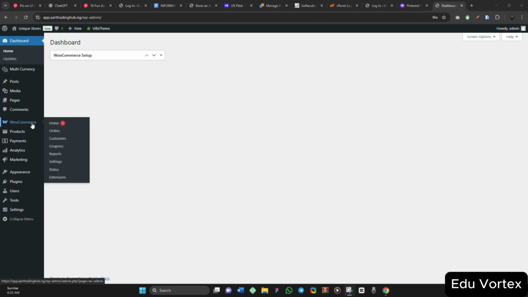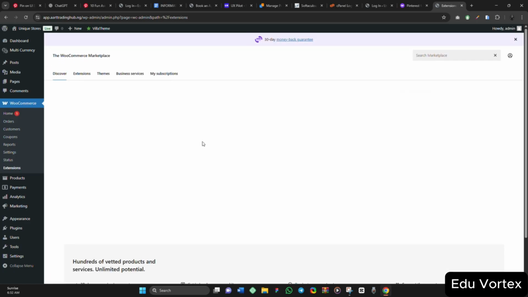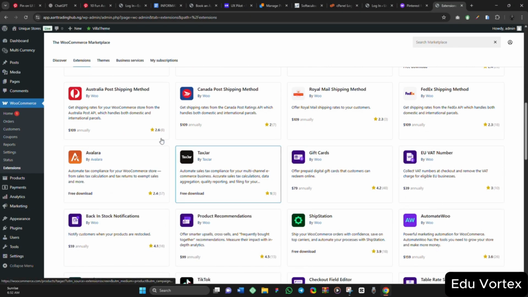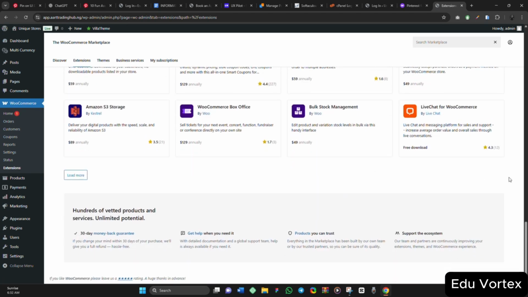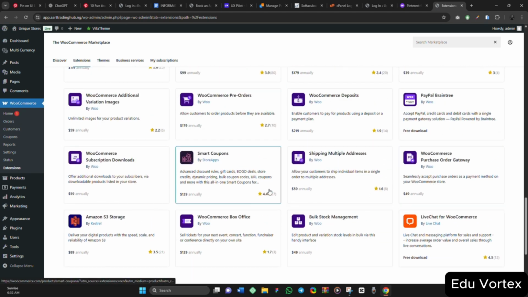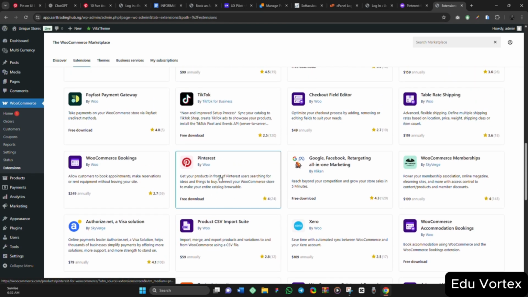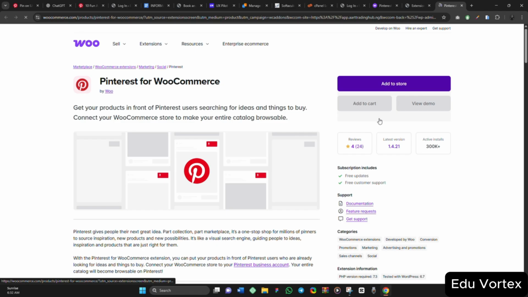So you go to WooCommerce here, you come to extensions here. So you're going to use an extension for it. You allow it to load, then you come to extensions here. Then we are going to look for Pinterest. This is Pinterest. It is a free download. So you click on it, and I will say add to cart.